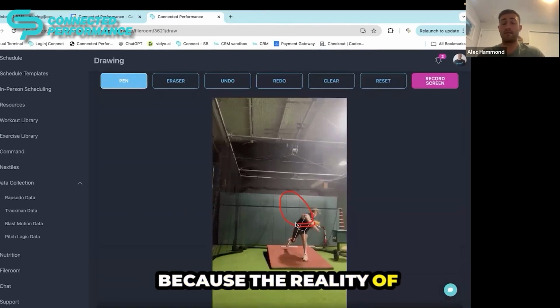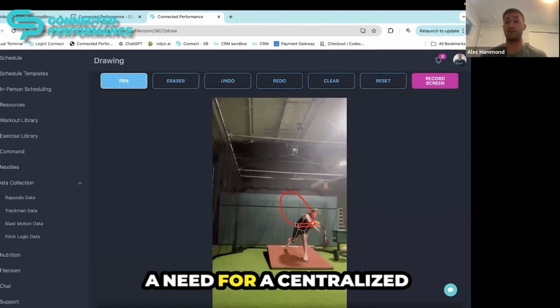Because the reality of it is all of these applications are not going away. If anything, there's going to be more and more applications, which is going to create a need for a centralized hub even more. So as more applications come out, Connect will quickly adapt to that and create more integrations and more features to allow you to create and have a centralized hub for your player development.